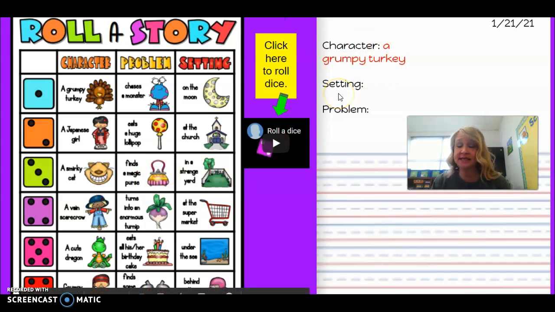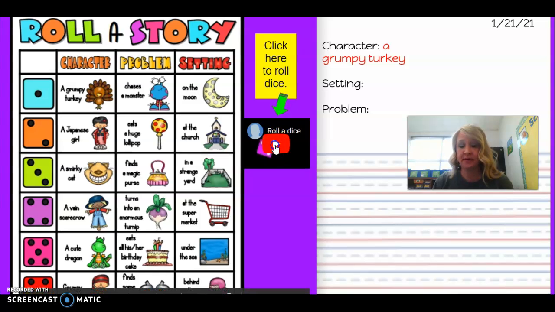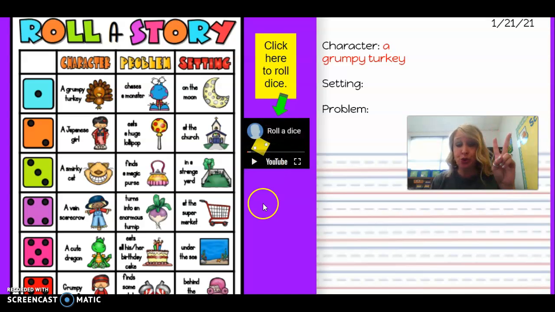Now we're going to roll the dice again to see where the setting's going to be. Where is the story going to take place? So click on roll a dice, and then pause when you want it to stop. We rolled a 2.